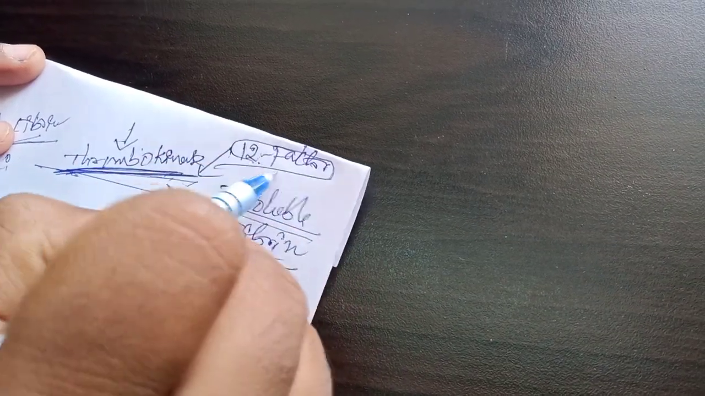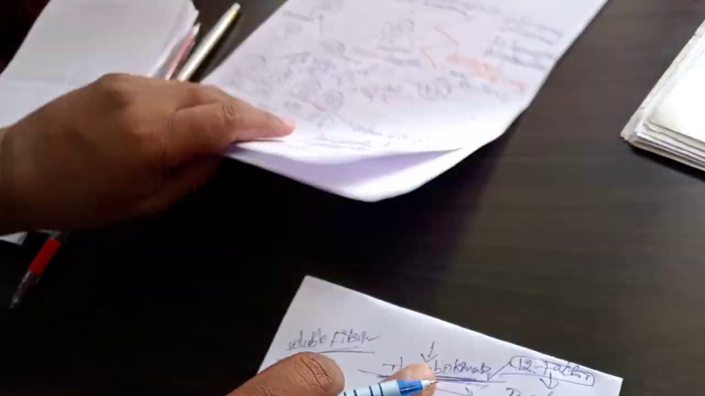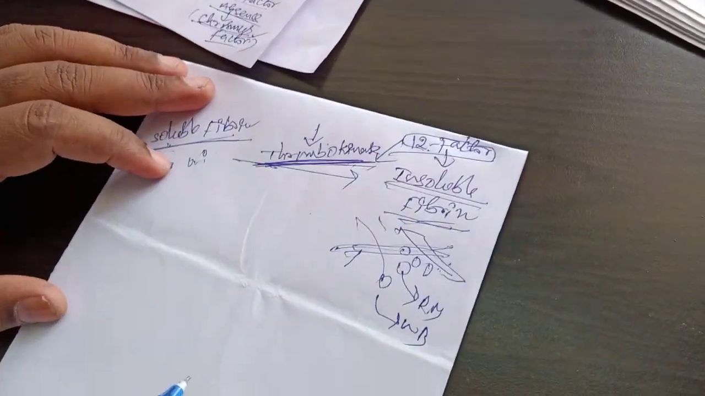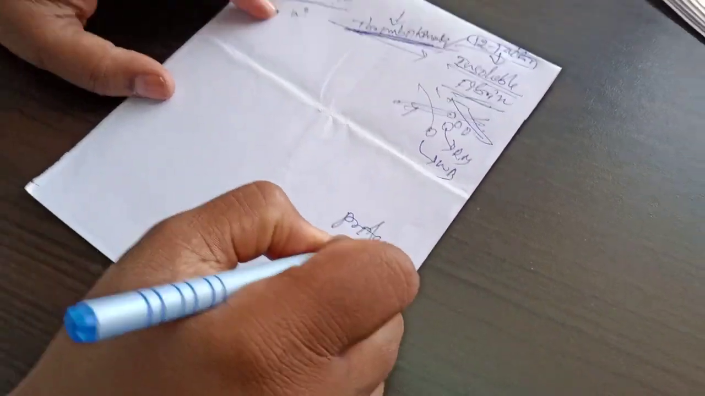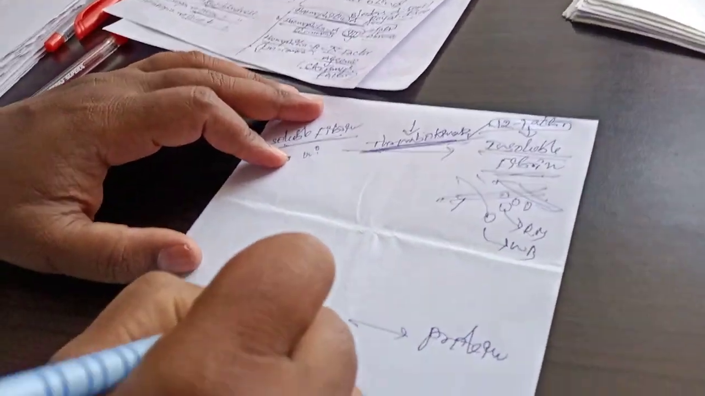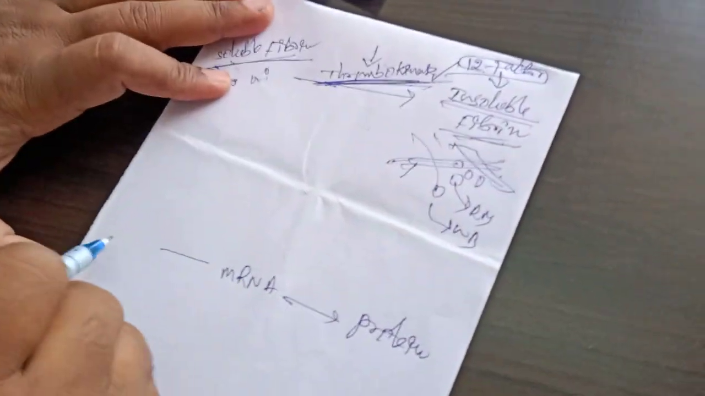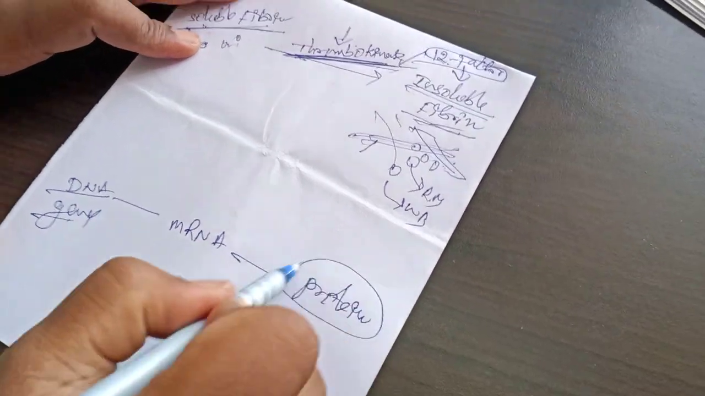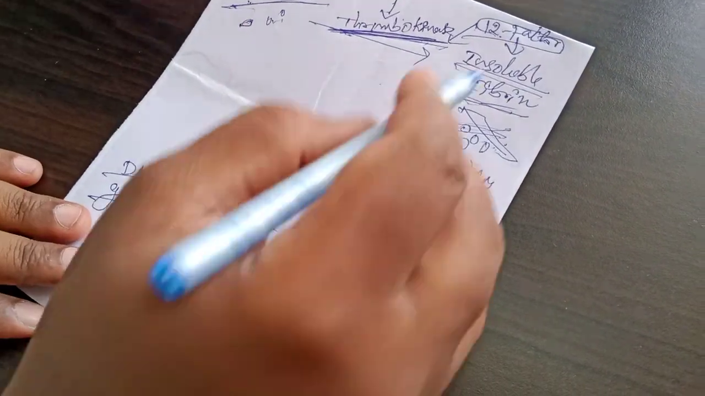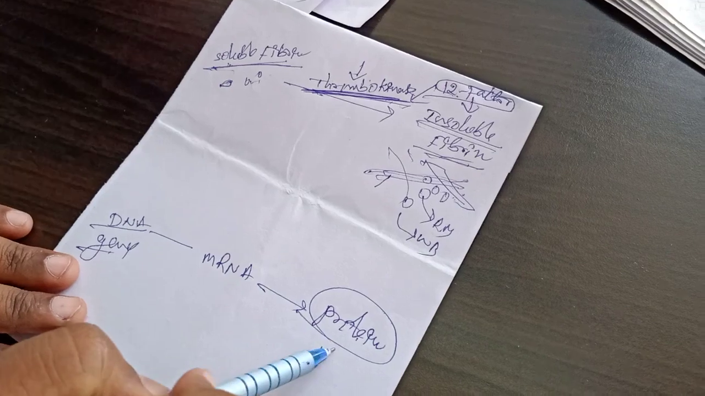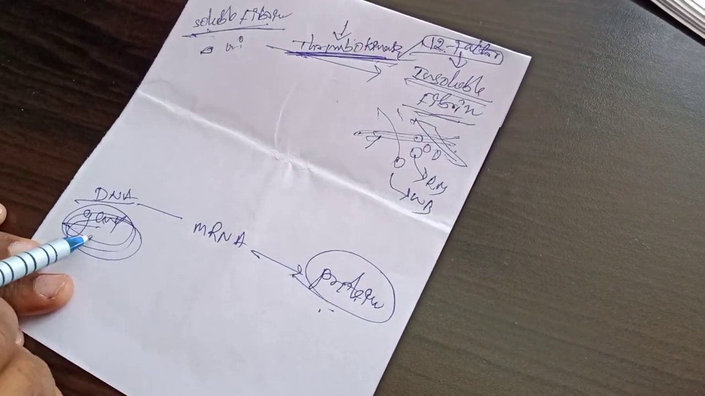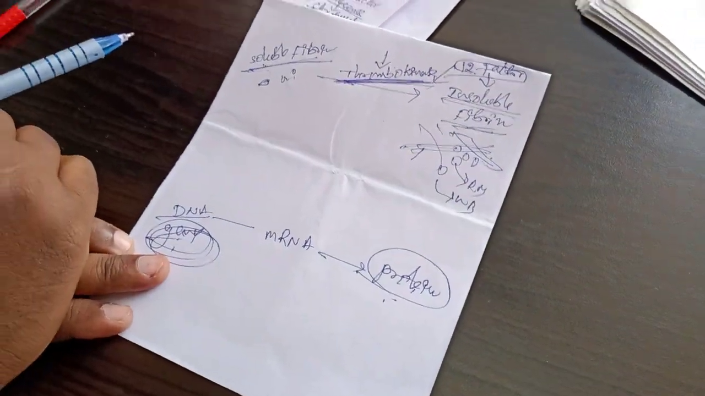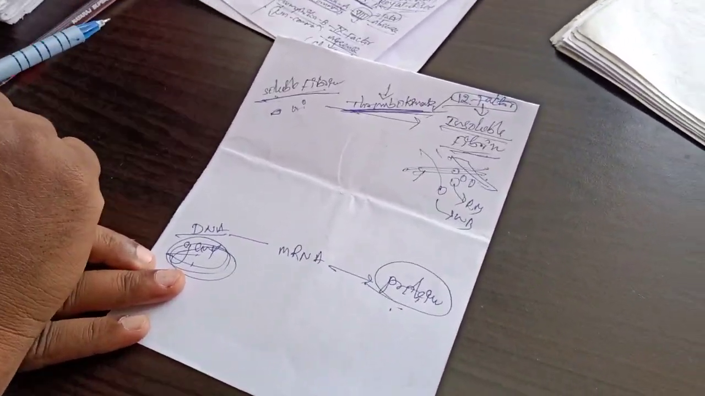Among the 12 factors, one I showed is the 8th factor and the 9th factor. Factor means protein. If you observe the protein, it comes from mRNA, and here it will be DNA. DNA is nothing but the gene. So the protein formation, either the 8th factor or the 12th factor, is under the control of this gene. If this gene is absent, the protein is not produced, that factor is not produced. That is the concept about hemophilia.